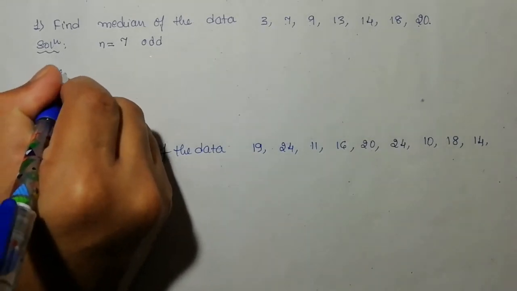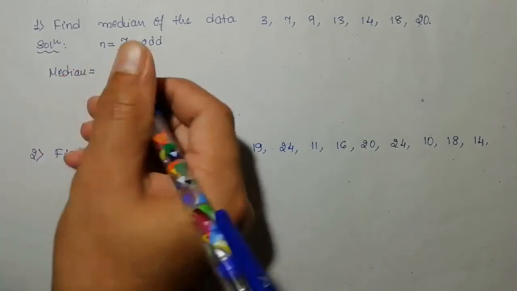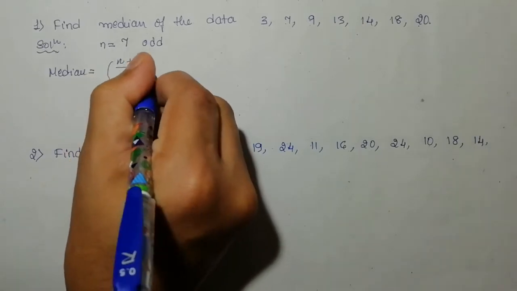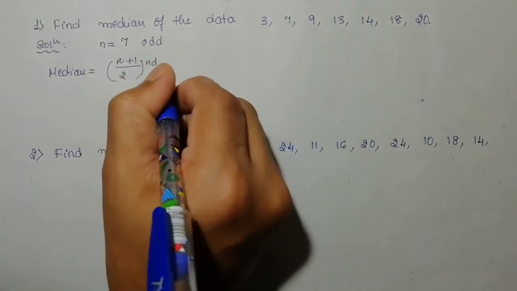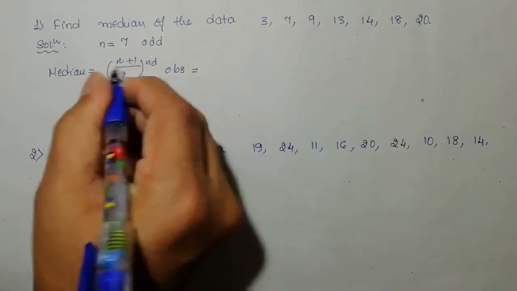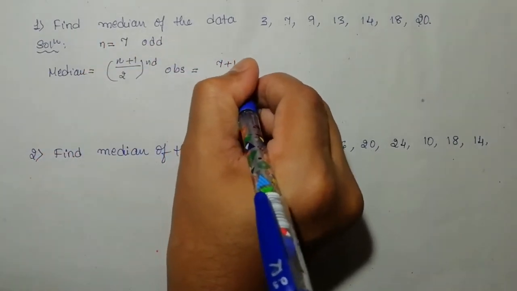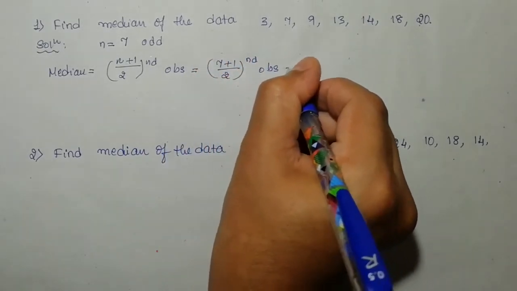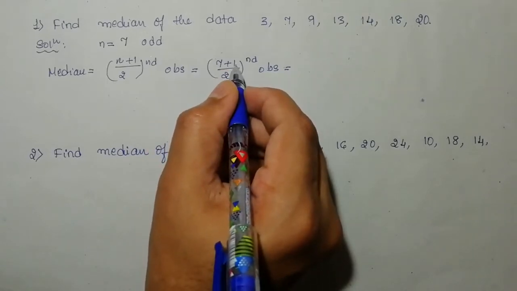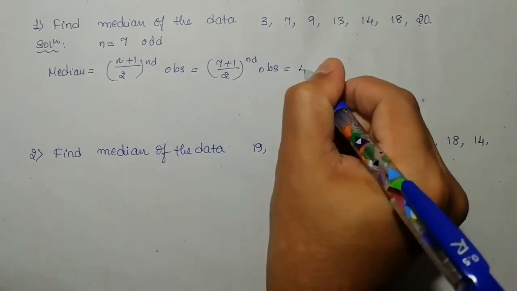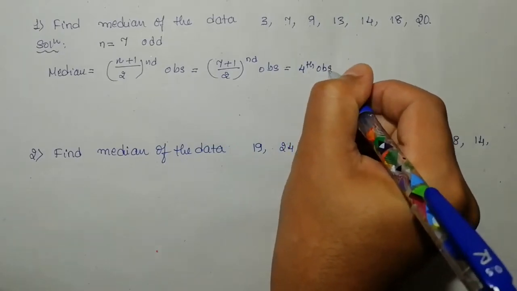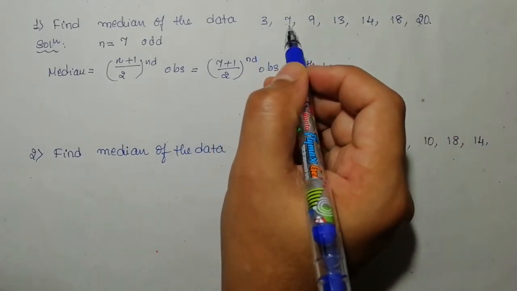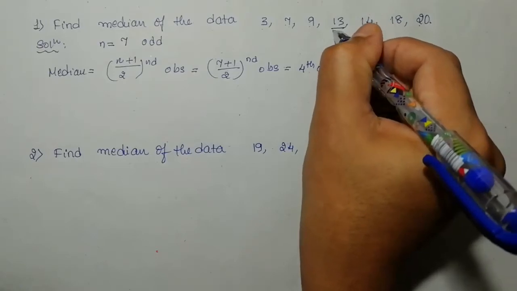Now the formula is: median is equal to the (n plus 1) by 2th observation. Here n is 7, so 7 plus 1 divided by 2. 7 plus 1 means 8, and 8 by 2 means it is 4. So the fourth observation is the median. It is not the final answer. Now you need to write what the fourth observation is. First observation, second, third, fourth. The fourth observation is 13.